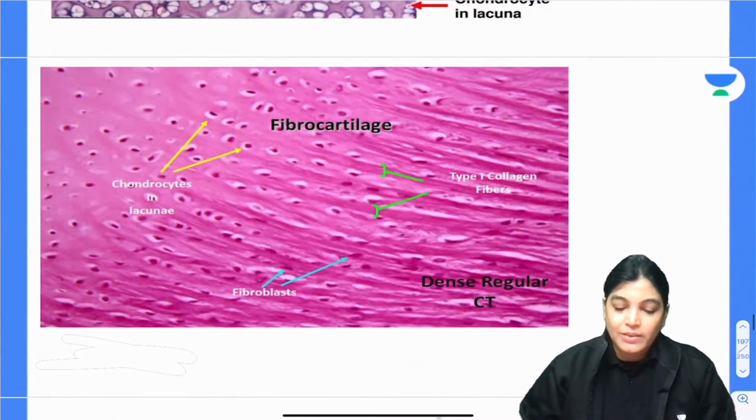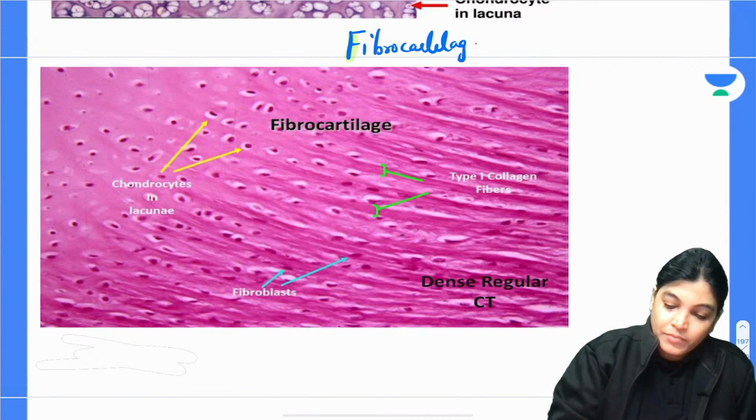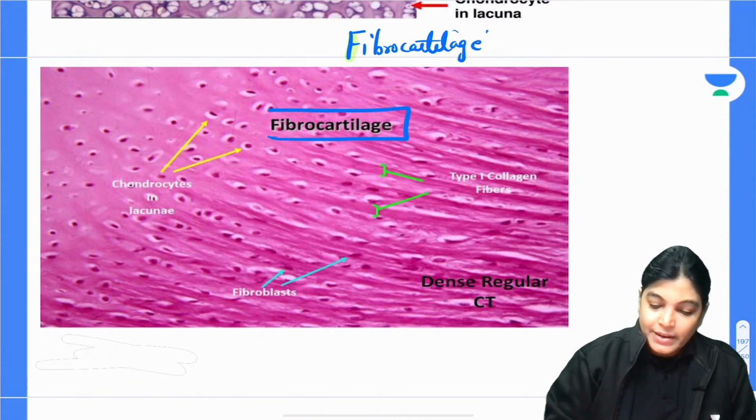Now I would also like to show you the fibrocartilage slide. The fibrocartilage slide is again very important because of its identification point which I want to tell. This is a slide of fibrocartilage.